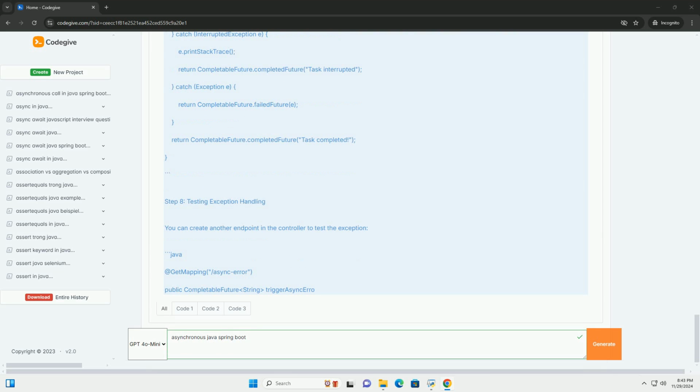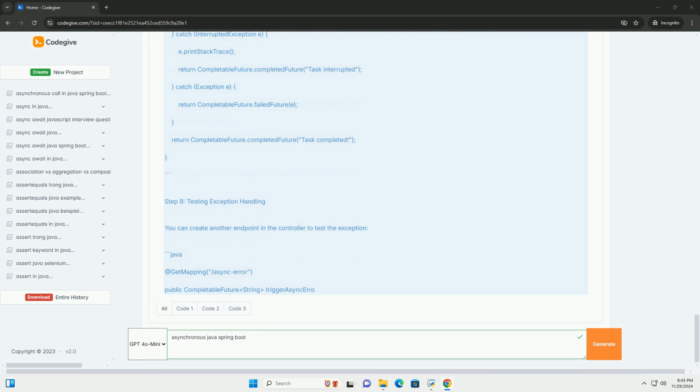Prerequisites. Basic understanding of Java and Spring Boot. JDK 11 or later. Maven or Gradle for dependency management. An IDE, like IntelliJ IDEA or Eclipse.